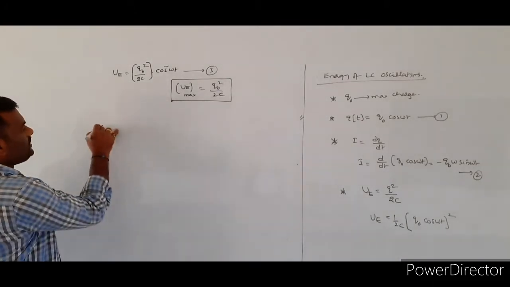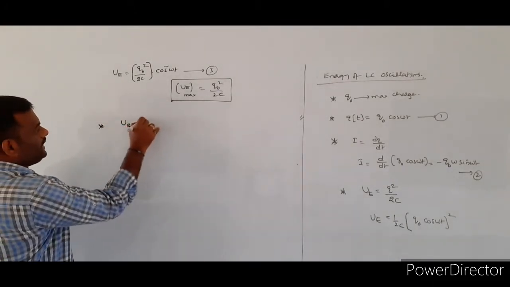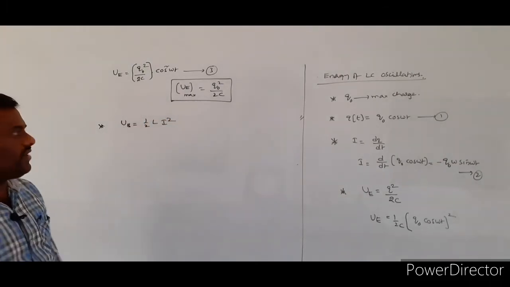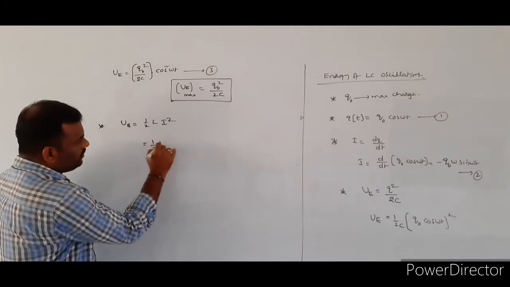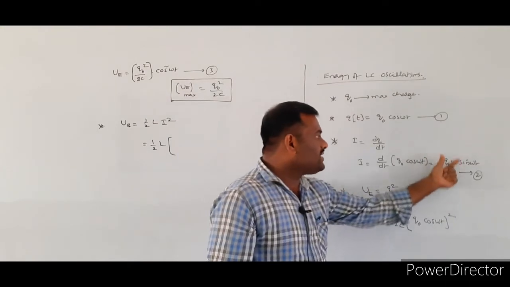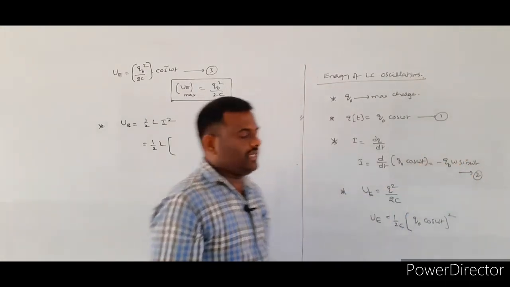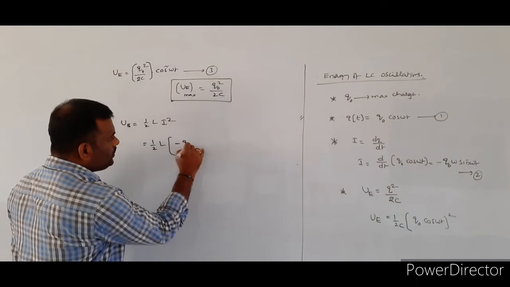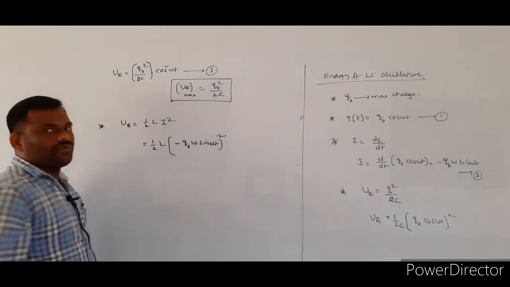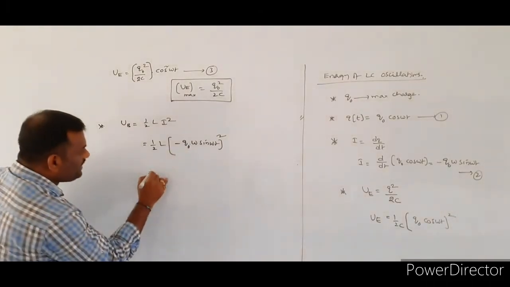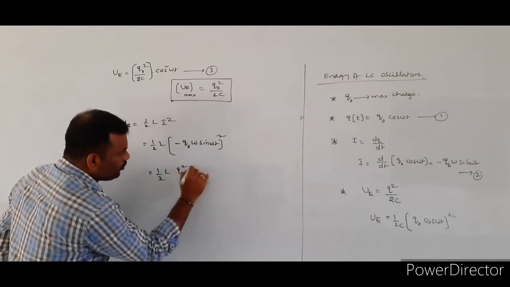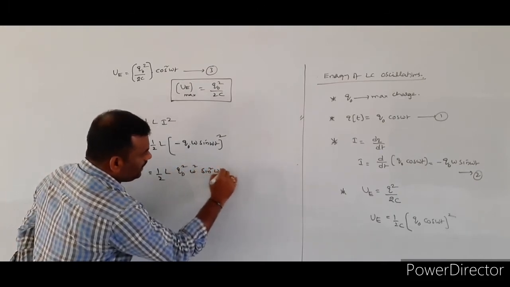The magnetic energy stored in the inductor coil is given by the general formula half L I square. What is the I value here? I is equal to minus Q naught omega sin omega t. So minus Q naught omega sin omega t, whole square. If you simplify that, we get 1 by 2 L Q naught square omega square sin square omega t.